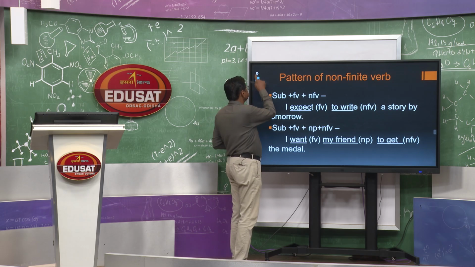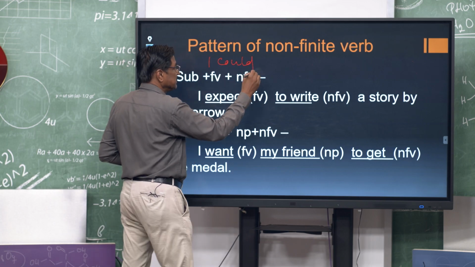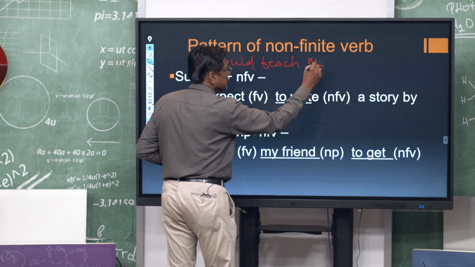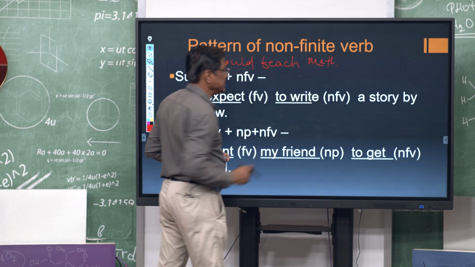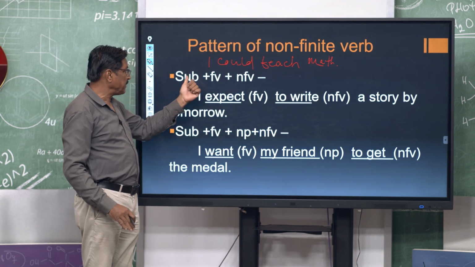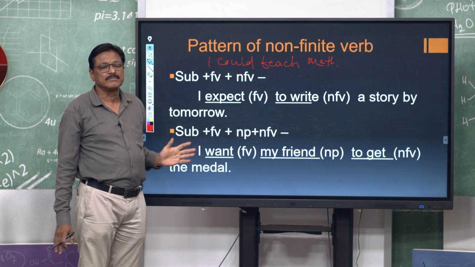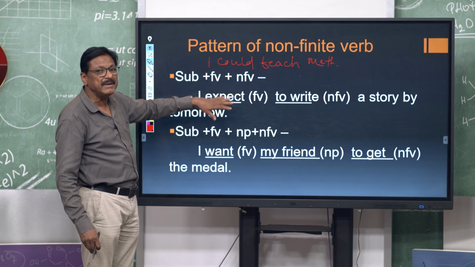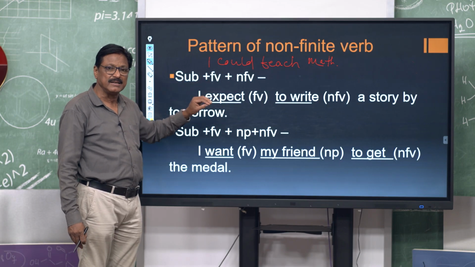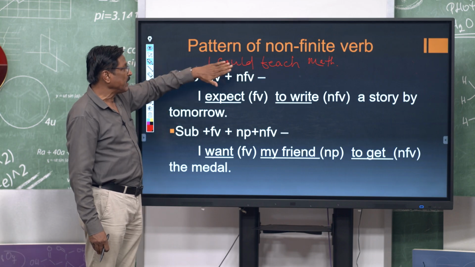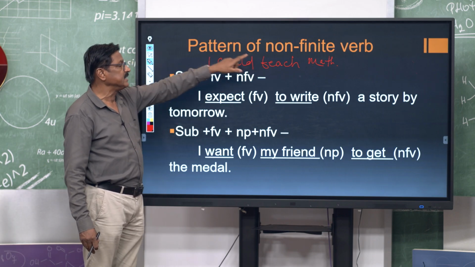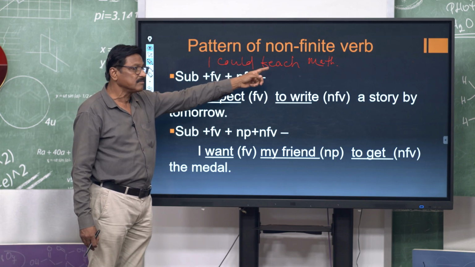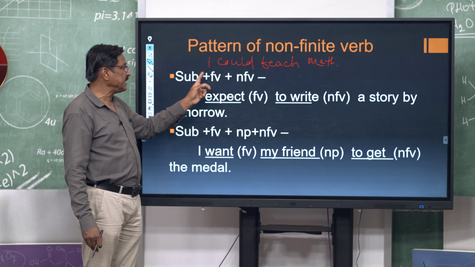See, if I write, I could teach mathematics. Suppose I wrote this sentence. What I told you, finite verb plus non-finite verb can go together without anything in the middle, without any noun phrase in the middle. They can go side by side. Could teach, you see, could is the finite verb, because I can change the tense: can, could, and teach. This is the pattern, finite verb plus non-finite verb.